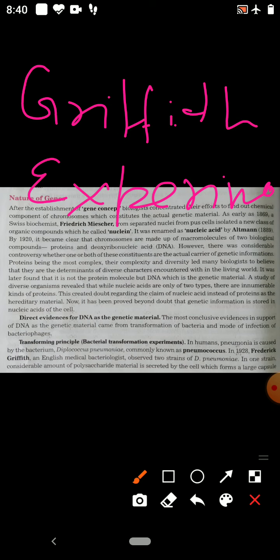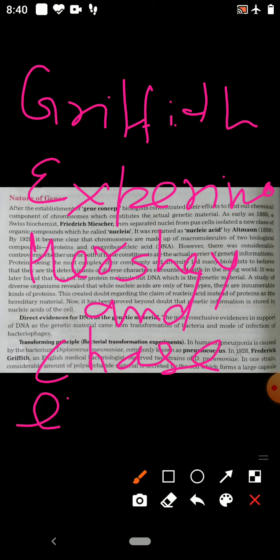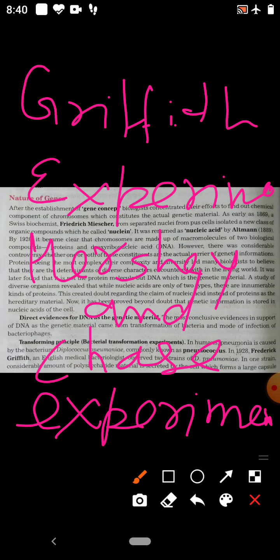The second experiment is the Hershey and Chase experiment. These two experiments are direct evidence supporting that DNA is the genetic material.